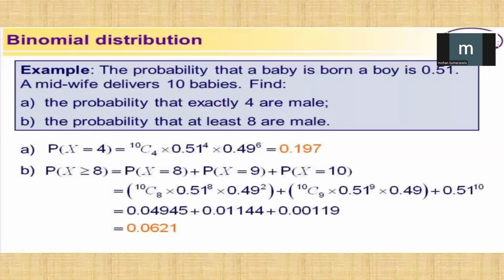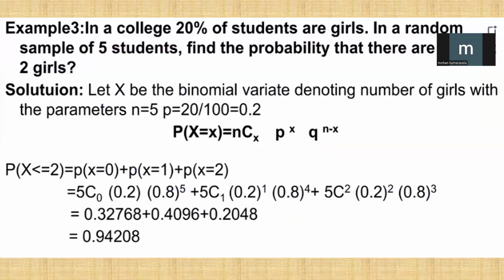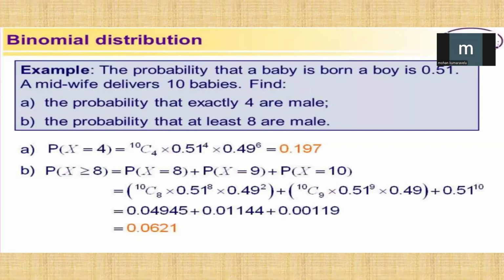Here we discuss another problem. Example 2. The probability that a baby born is a boy is 0.51. A midwife delivers 10 babies. Find A, the probability that exactly 4 are male, and B, the probability that at least 8 are male. Answer A. Probability of x equal to 4 is 10C4 into 0.51 to the power 4 into 0.49 to the power 6, equal to 0.197.